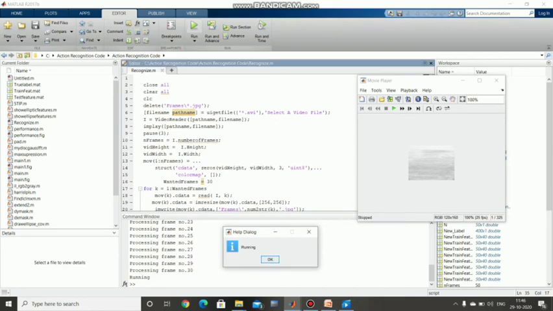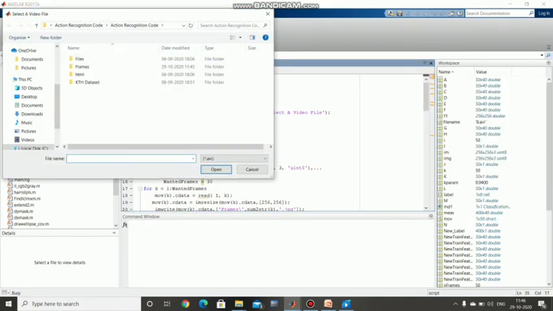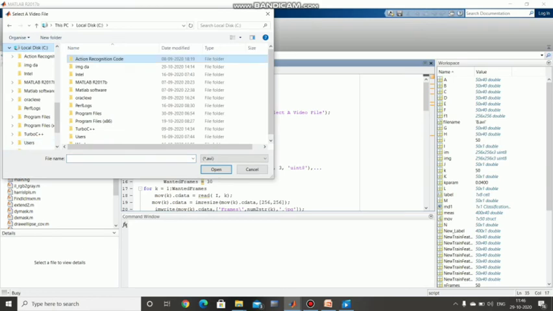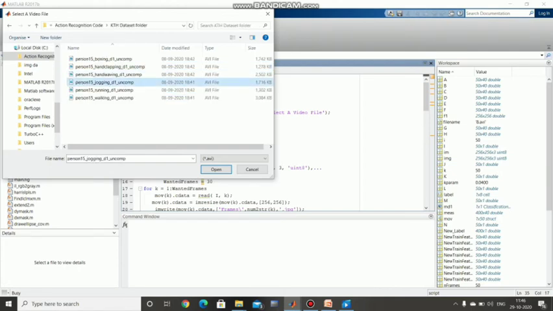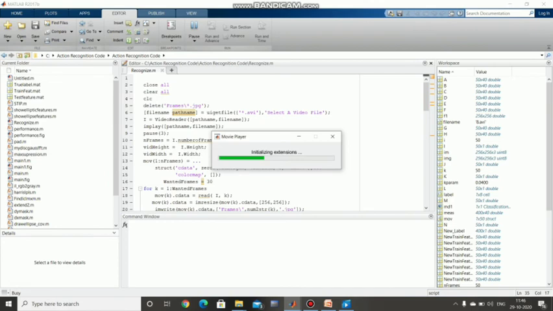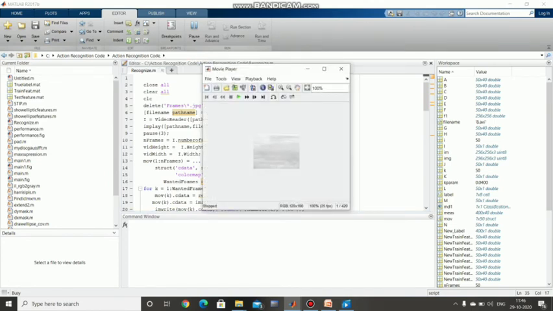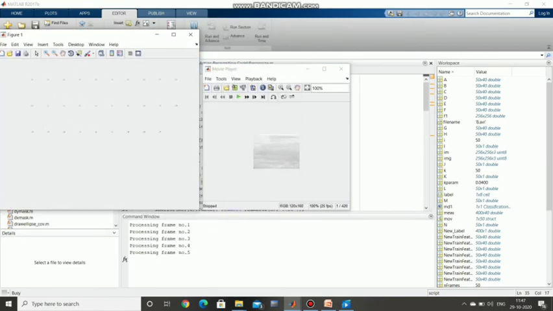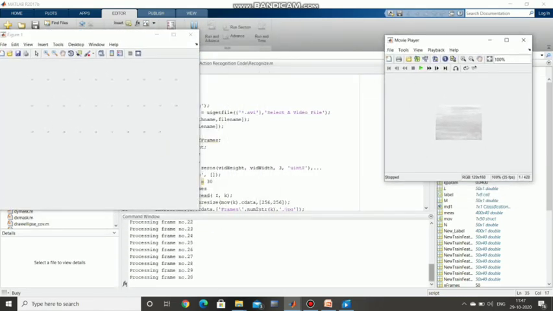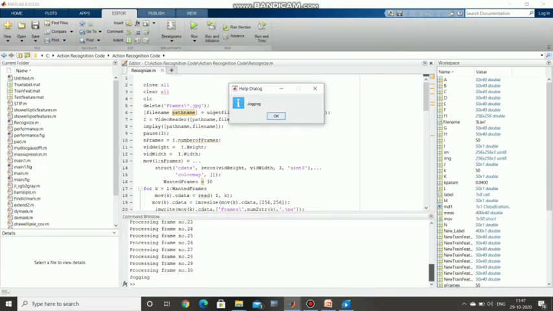Now I am executing another input. We can give another input, and we can see how the code is working. Now I'm giving jogging as the input. Before that we did it for running. Now I'm executing this code for the jogging input. You can see the code has been compiled. There are 30 frames, and the command is jogging. The answer is also again jogging.